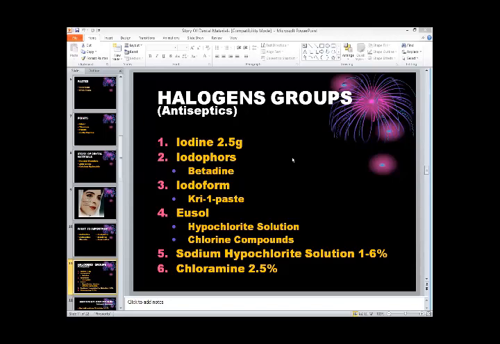this halogen group. Now, the next group which we are talking about today is quaternary ammonium compounds. These ammonium compounds have the detergent quality. They are very good antiseptics because these compounds are killing the bacteria. But they have the quality that they act as a detergent. And so many preparations are available in the market for this.